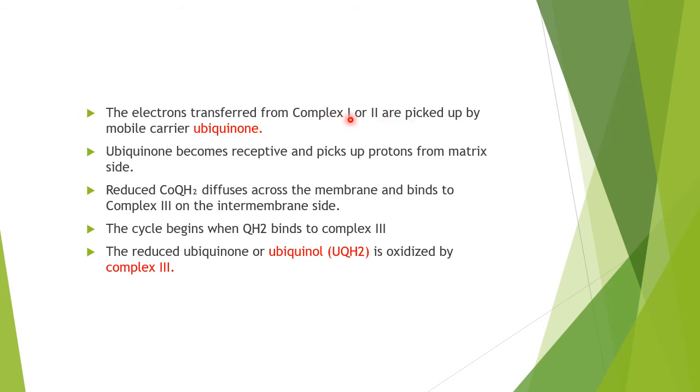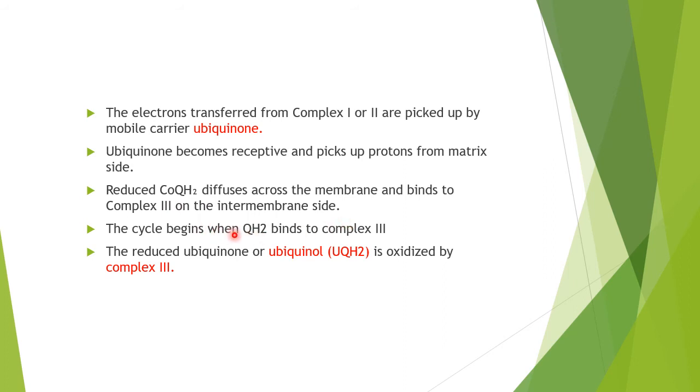So electrons are picked up from these by the mobile carrier ubiquinone. Ubiquinone becomes reduced, and once it accepts the electrons, it also picks up protons from the matrix side. So reduced ubiquinol diffuses across the membrane and binds to complex third on the intermembrane side.